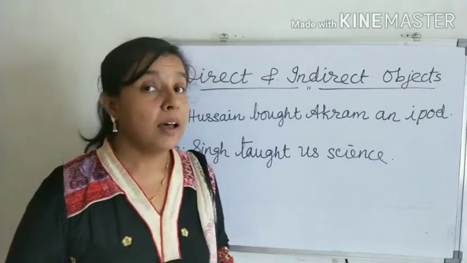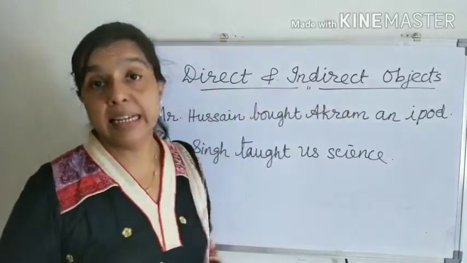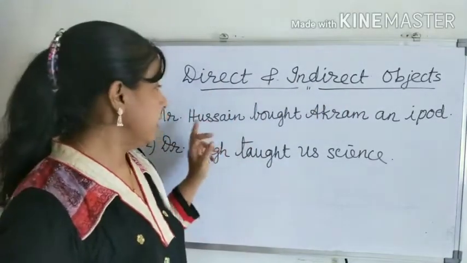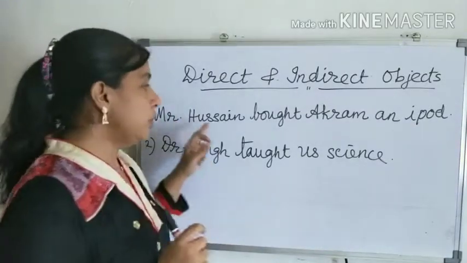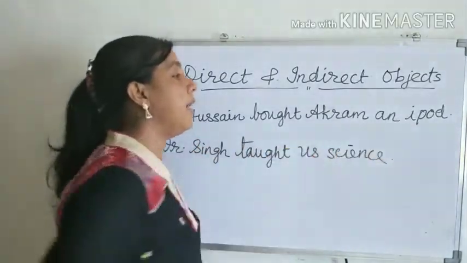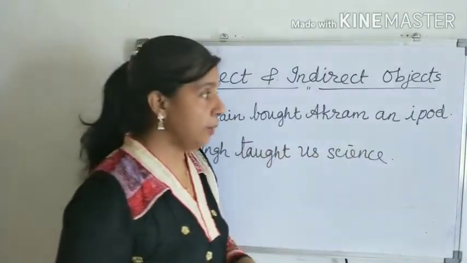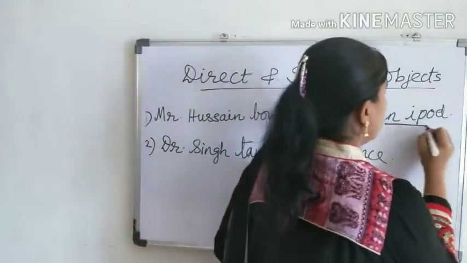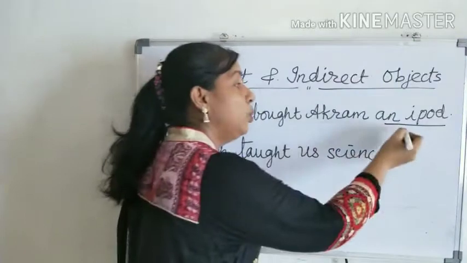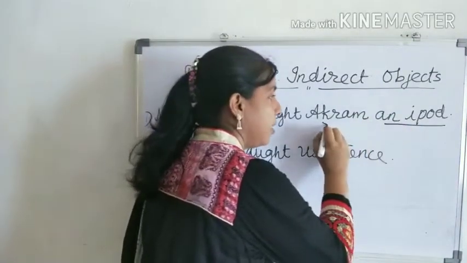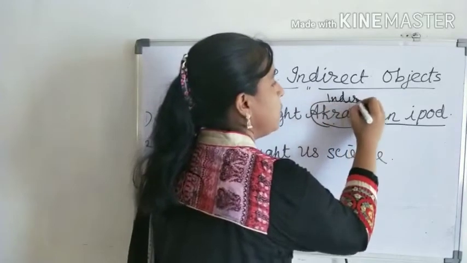A transitive verb can have two objects, a direct object and an indirect object. Here, let us see the first example. Mr. Hussain bought Akram an iPod. So, what bought? An iPod. So, here an iPod is the direct object. Okay. And who receives the iPod? Akram. So, Akram is the indirect object.